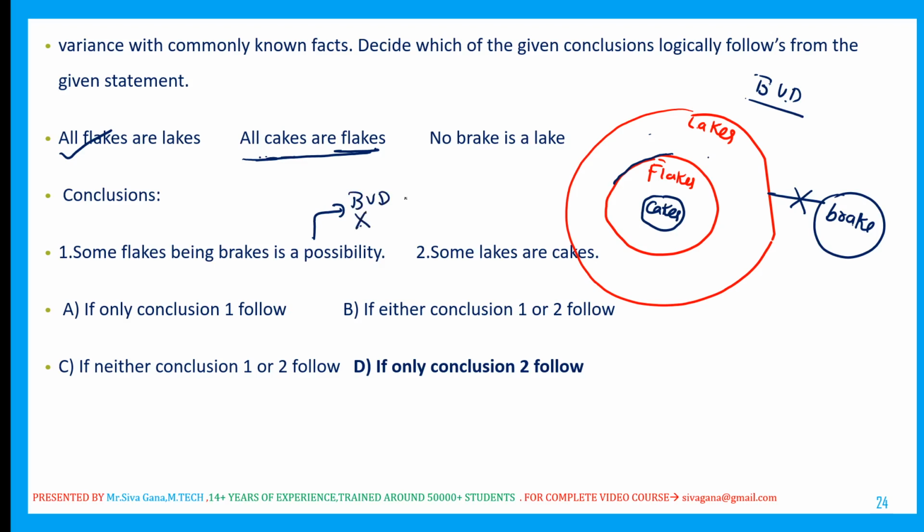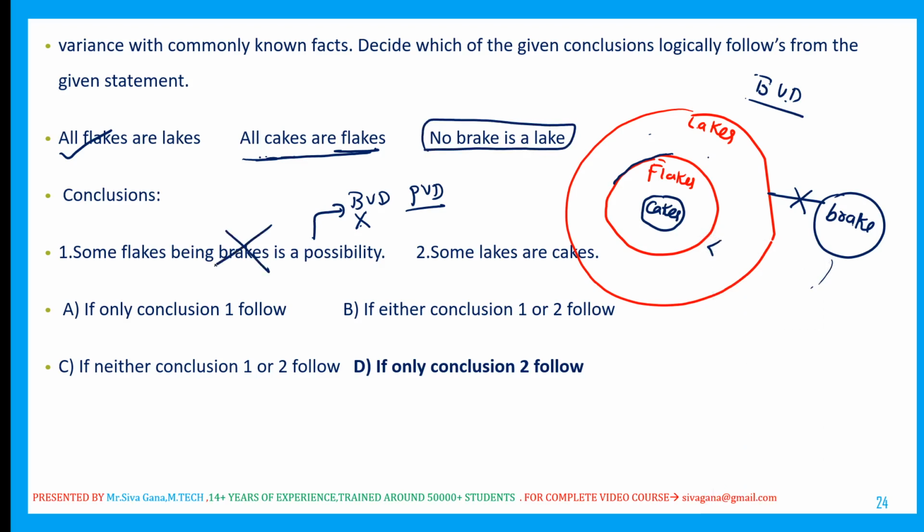Is there any possibility of connecting break and flakes? If I connect break to flakes, it is connected to lakes, so that violates the statement. So there is no possibility of connection, which means this is 100% false.